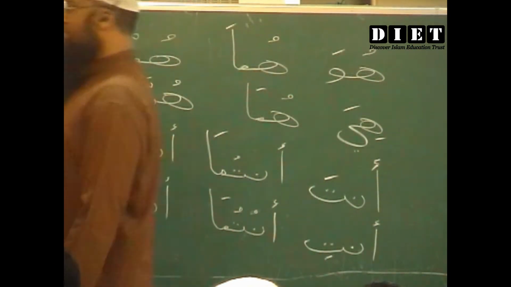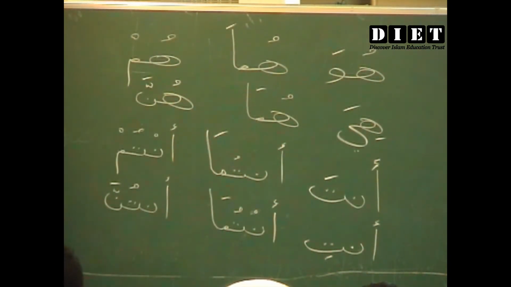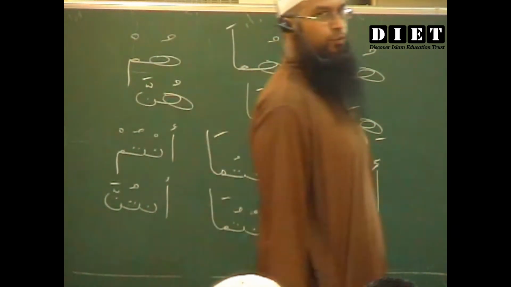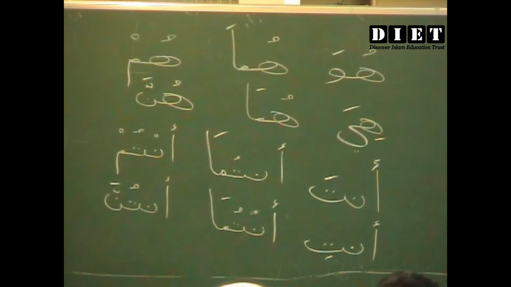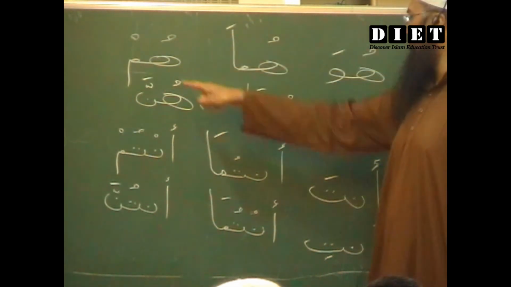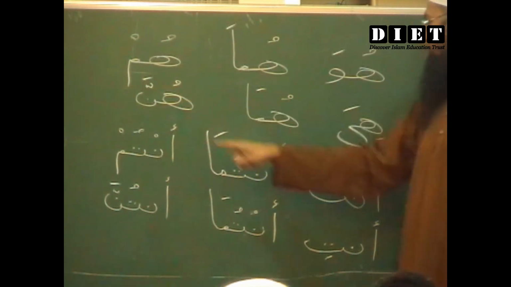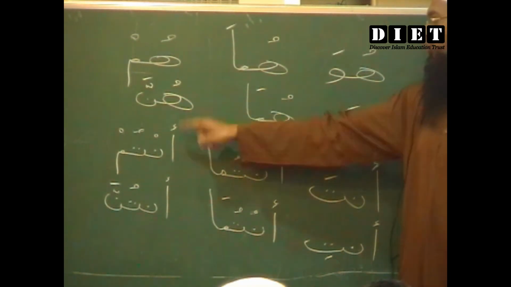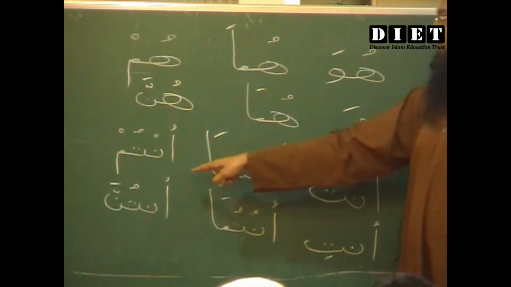Okay, ana and nahnu, I'll write it here. So it will occupy. Ana, nahnu. Huwa, huma, hum. Hiya, huma, hunna. Antuma, antum. Anti, antuma, antunna.